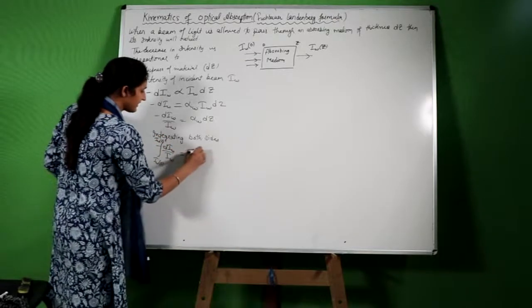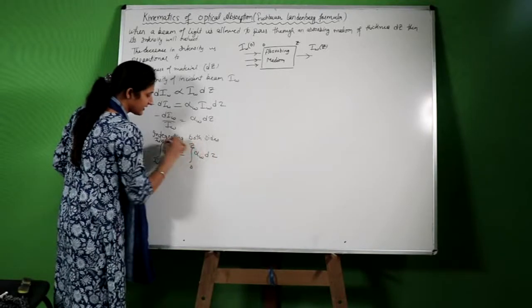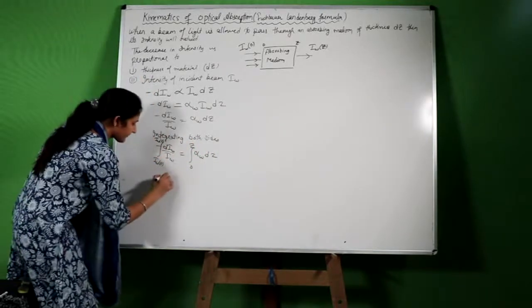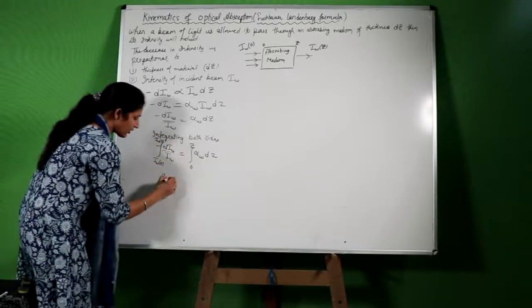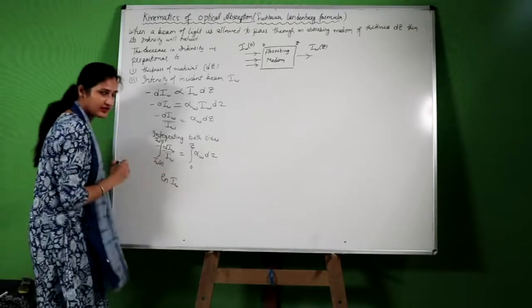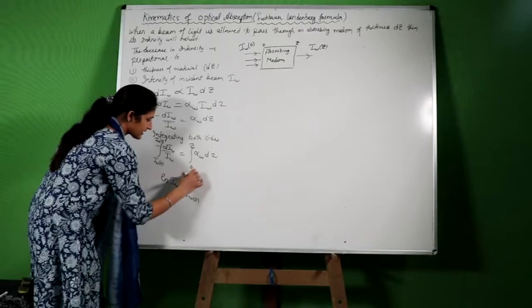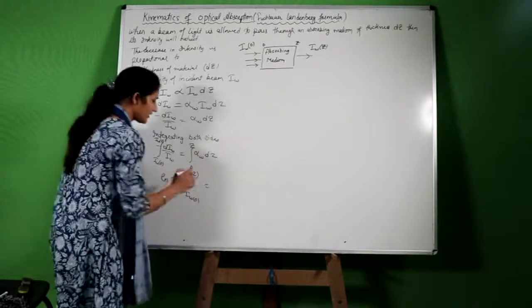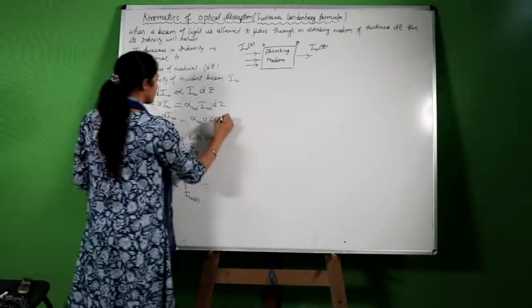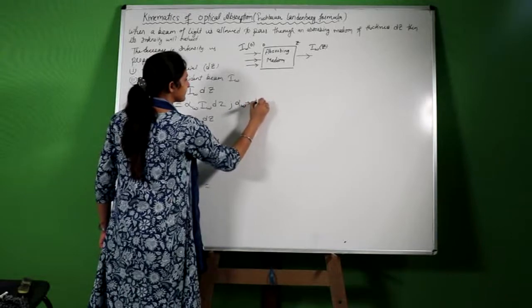On this side, alpha omega dz, initial thickness let us say 0, final is z. We know that the integration of dx upon x is log of x, so it is log of I omega 0 and I omega z. Alpha omega is constant for a particular frequency, where alpha omega is the absorption coefficient.